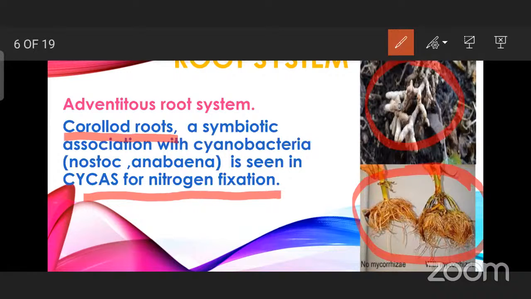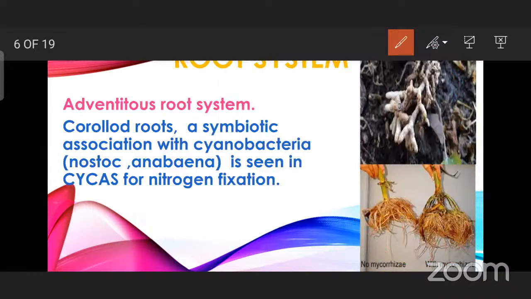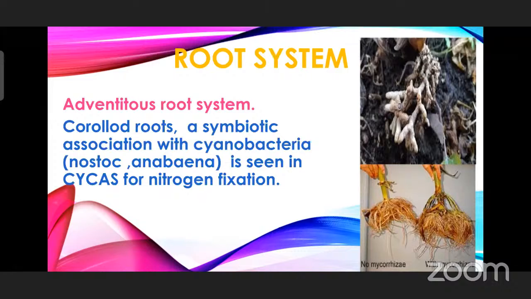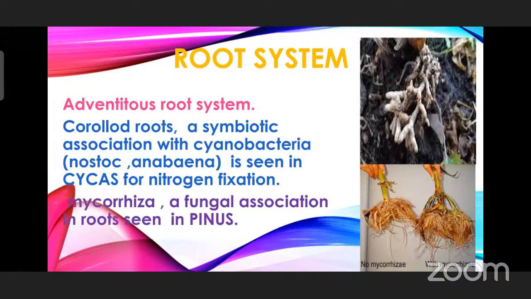Here another thing is there, that is the presence of mycorrhiza. As you can see, without mycorrhiza how it is looking, and with mycorrhiza. Mycorrhiza is nothing but a fungal association with the root system, and it is seen only in pinus. Coralloid roots will be seen in cycas. These are the two important features about the root system.